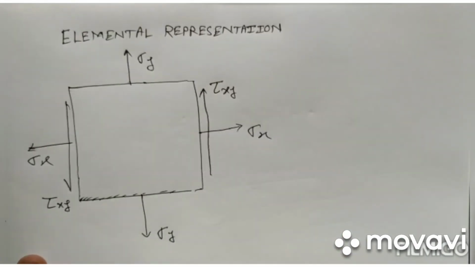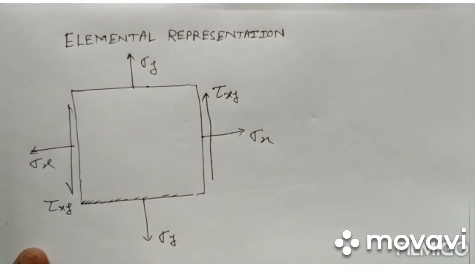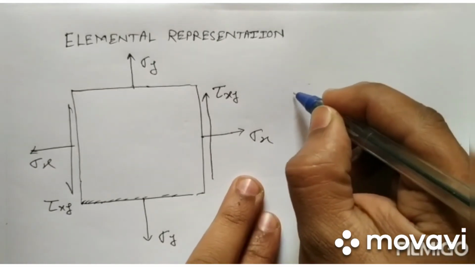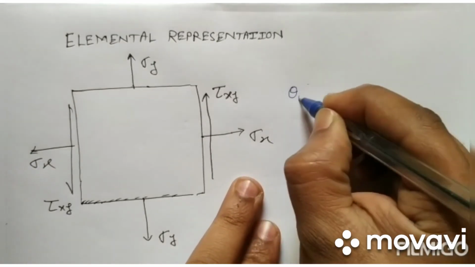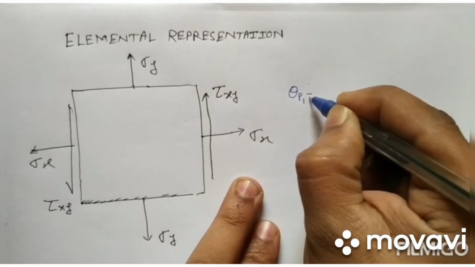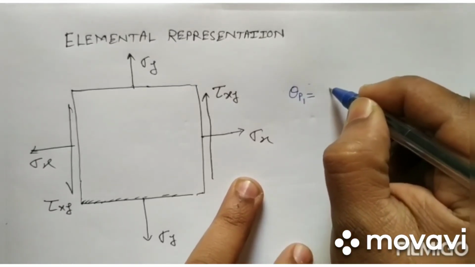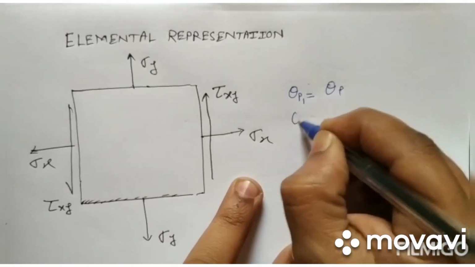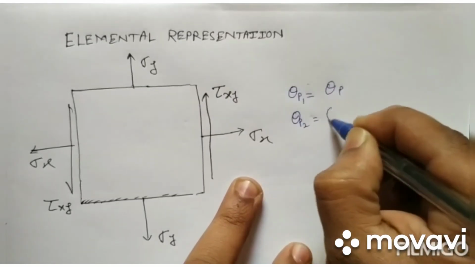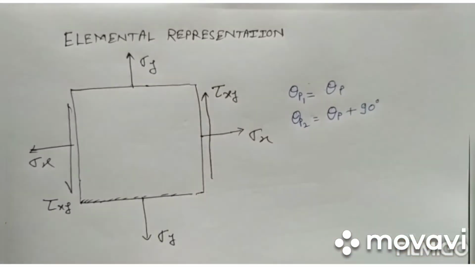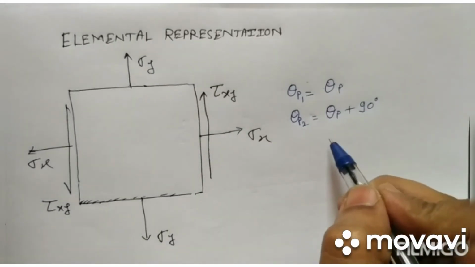We have seen how we found the locations of the planes. If I say theta p1 is the plane of the first principal stress, suppose it is theta p, then theta p2 will be theta p plus 90 degrees. So they will be separated by 90 degrees.